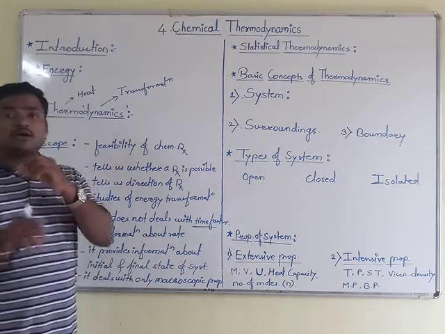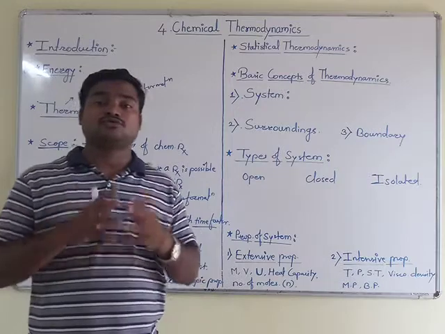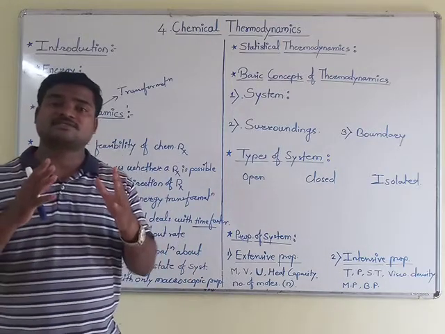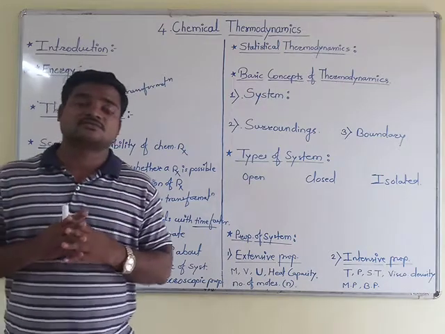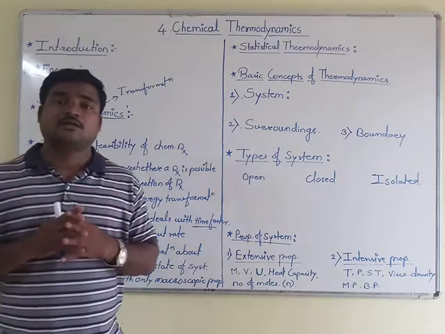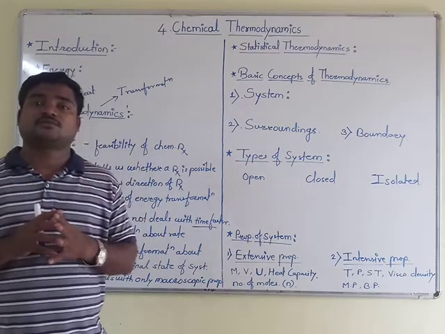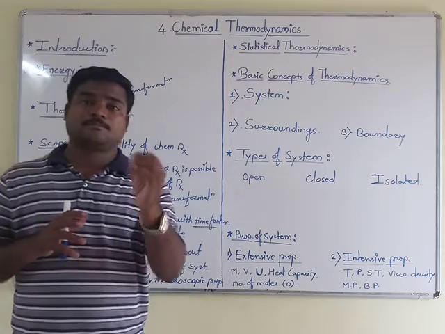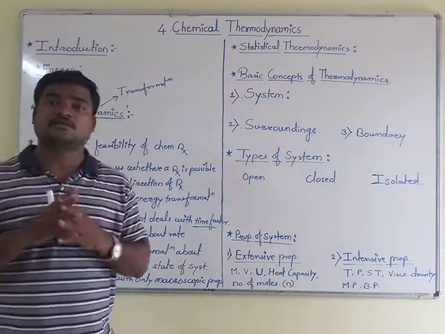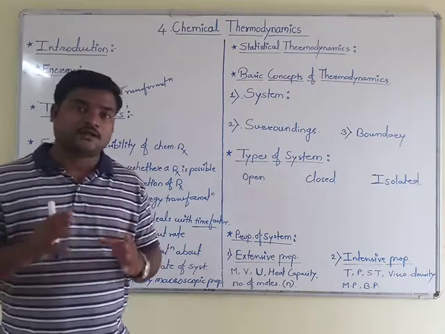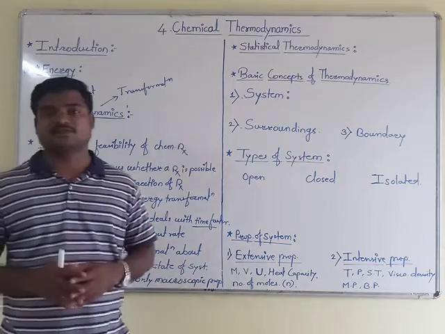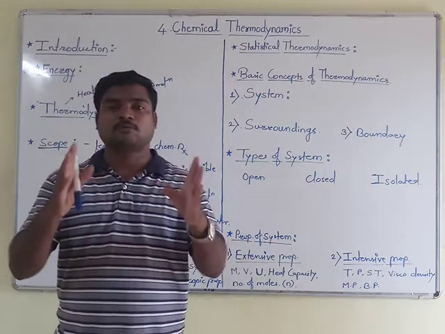Again we will see the next point, that it deals with only macroscopic properties. All of you are familiar with macroscopic and microscopic systems. Macro means the things which we measure on a larger scale, and the systems at atomic level come under microscopic systems. Thermodynamics only deals with macroscopic properties, not microscopic properties.